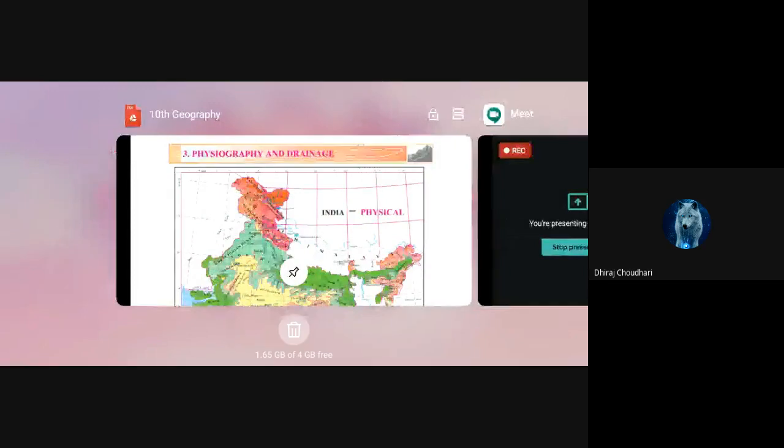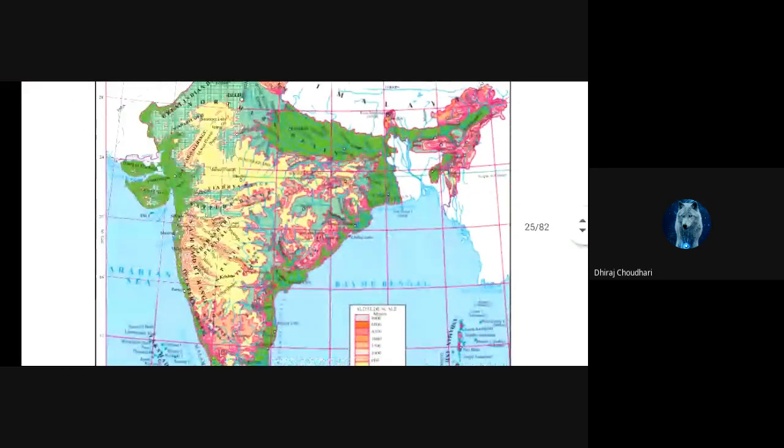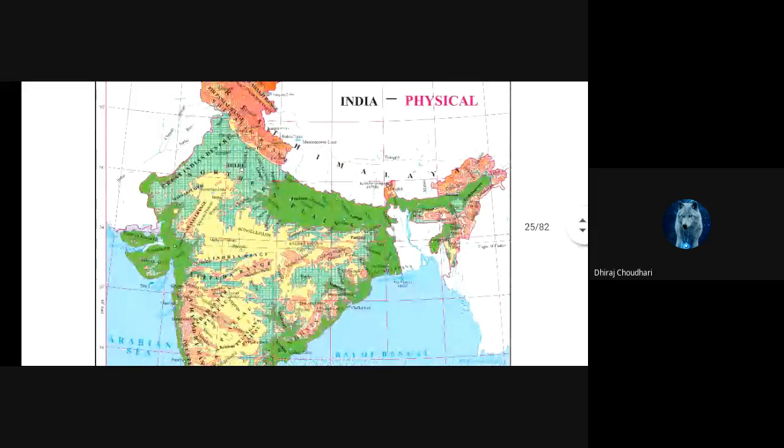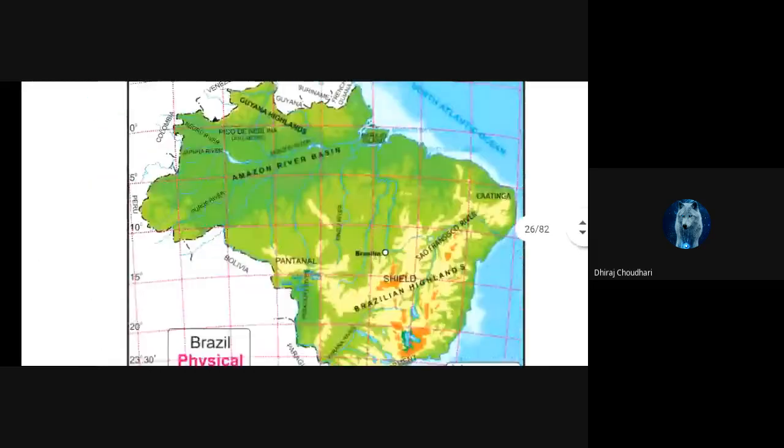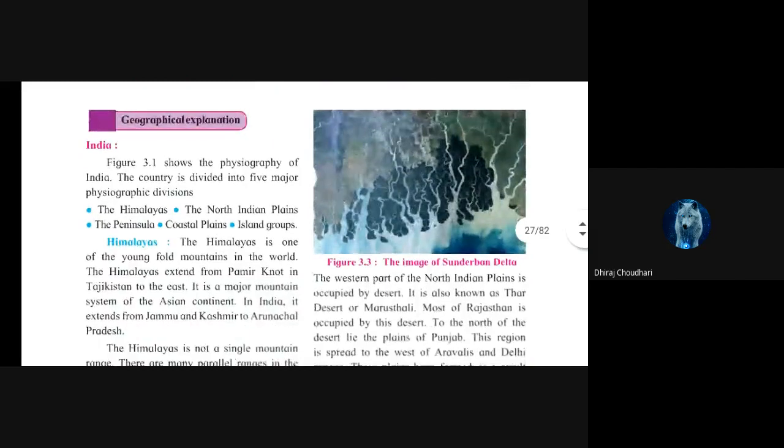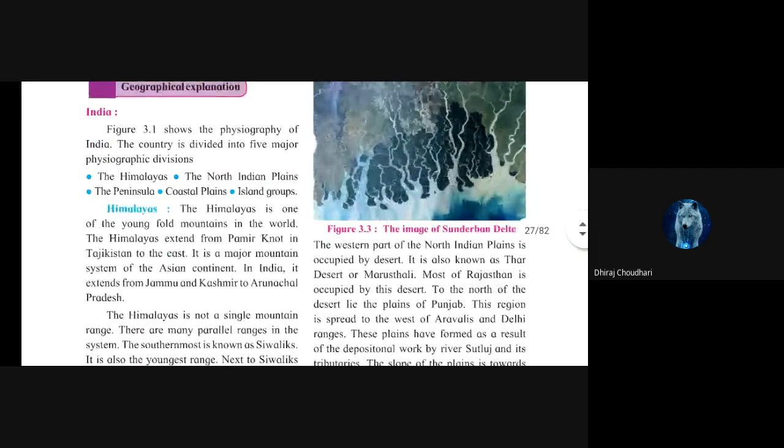See here, physiography and drainage. In that I have shown this map many times to you, the map of Brazil. So, the geographical explanation. Now we are studying about India. I have explained in the last lecture, there are basically five parts. Our country, India, is divided into five major physiographic divisions: Himalayas, North Indian plains, the peninsula, coastal plains, island groups.